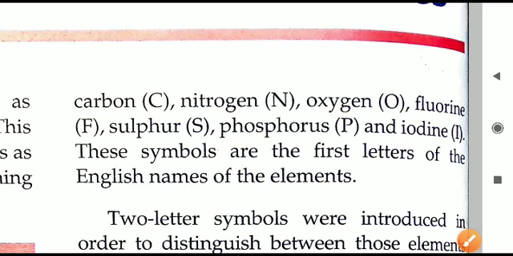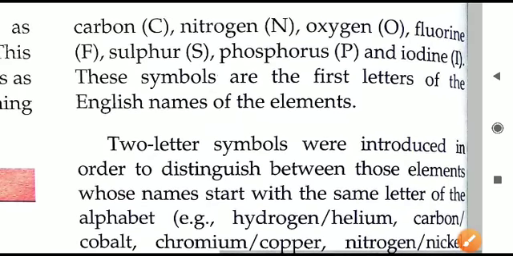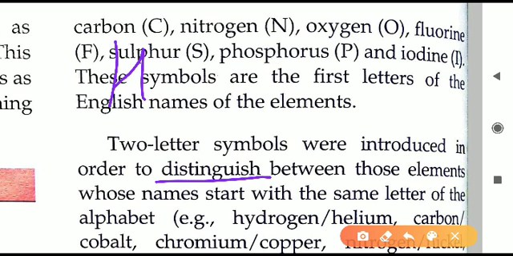Next one, the second rule here is the 2 letter symbols. Why the 2 letter symbols were introduced? Actually to distinguish, because there are certain elements which are starting with the same alphabet only. Hydrogen starts with H. Similarly, we are having helium.